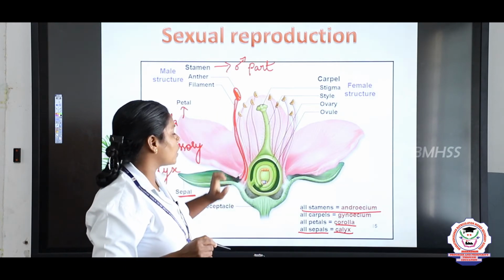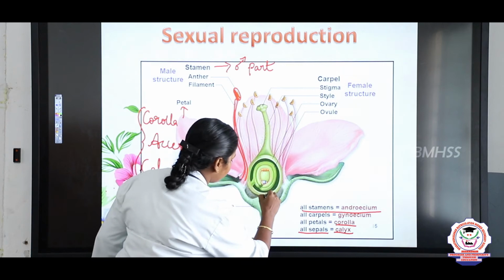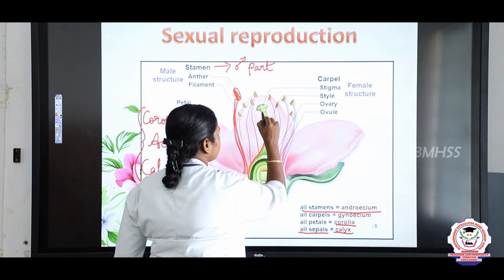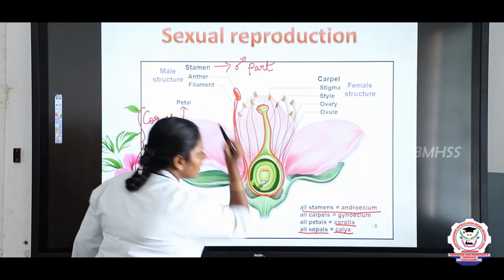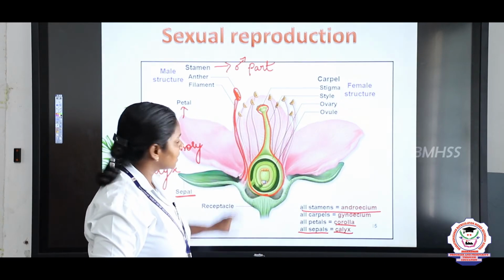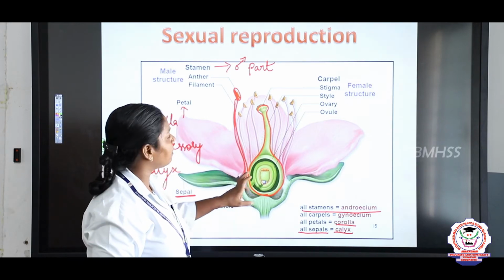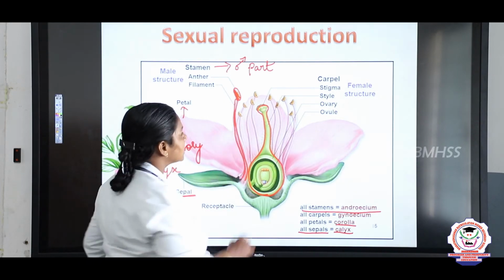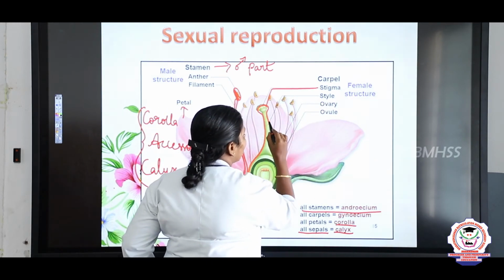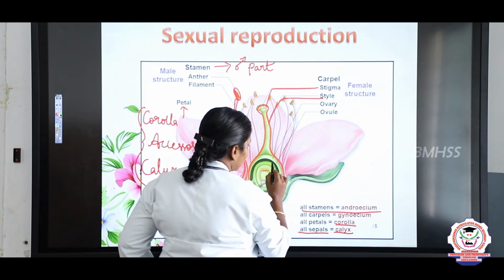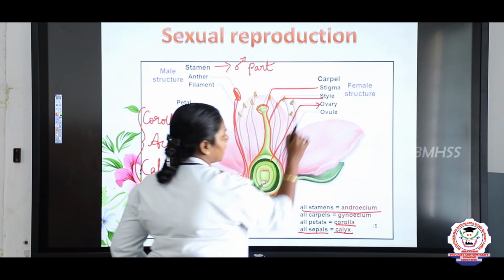Next we are going to study the female part. This green portion, right? It is the female part of the flower. This we call a carpel, and it has three parts. This portion is the stigma, the stalk is the style, and the bulged portion is the ovary.